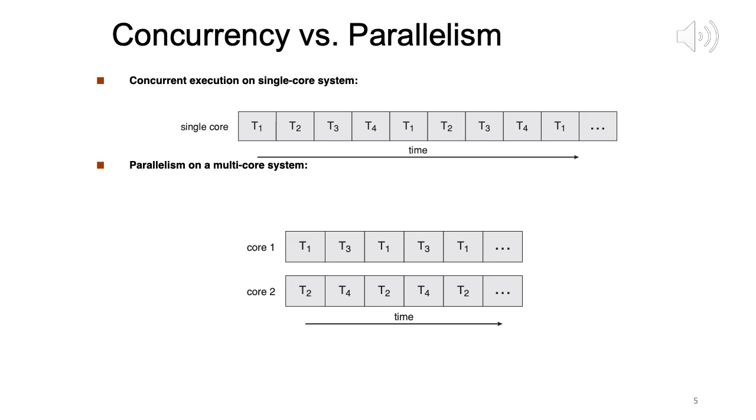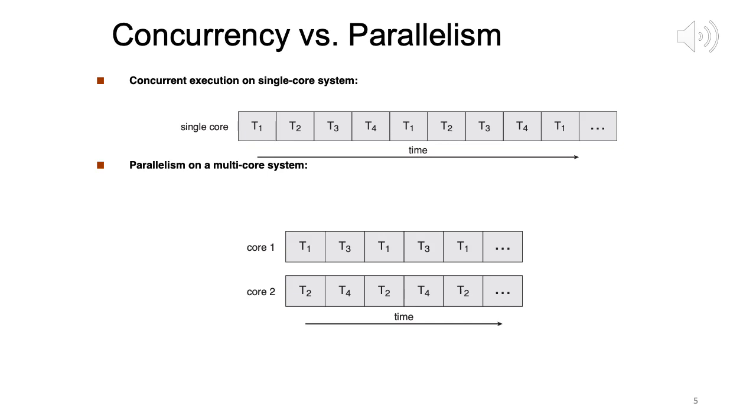One way in which we can distinguish these two is that on a single CPU, on a single core, we can have concurrency. Can we have parallelism? No, because at any point of time only one executes. So we can have concurrency, but we cannot have parallelism on a single CPU.